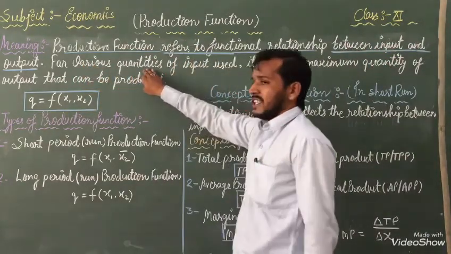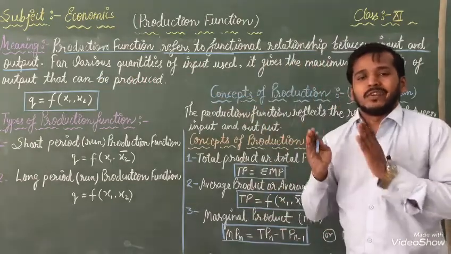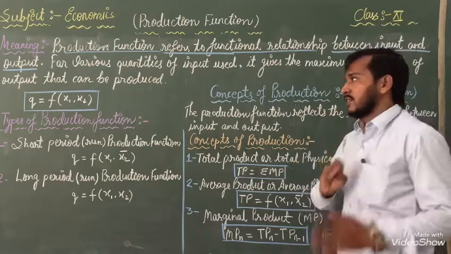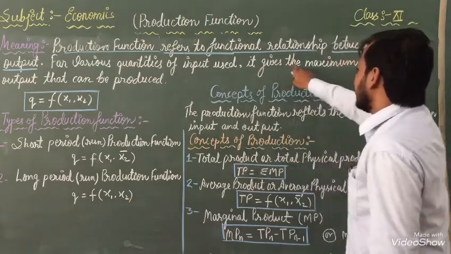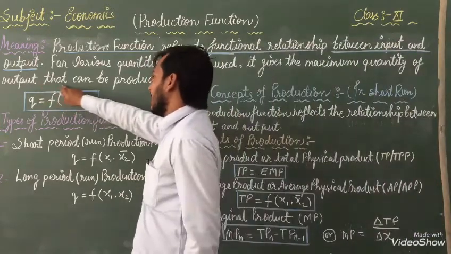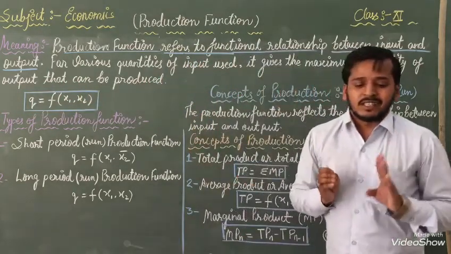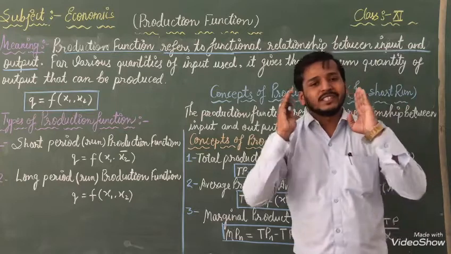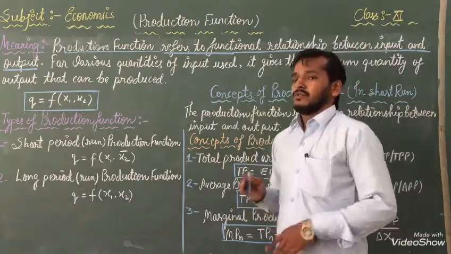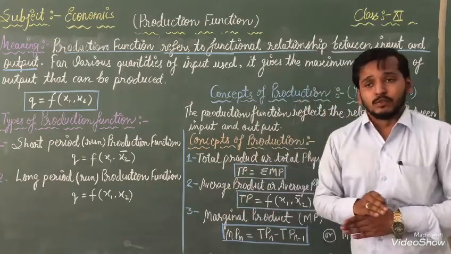For various quantities of input used, means a lot of various quantities of input we are using in the company, after that it gives the maximum quantity of output that can be produced. With the help of that, when we give input, after that you will get output.